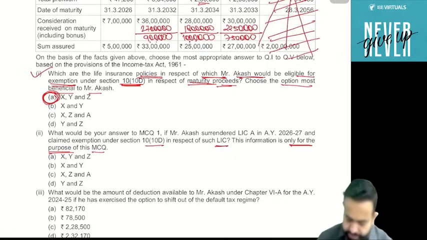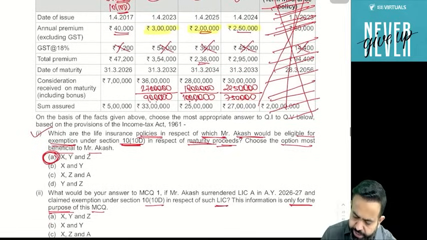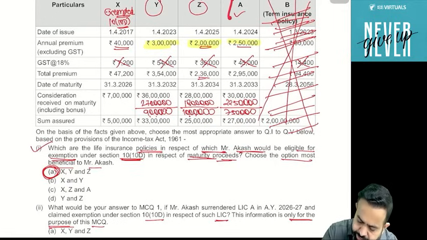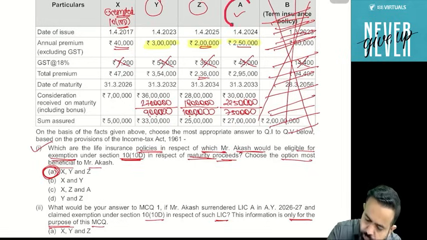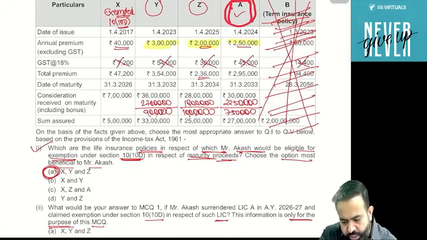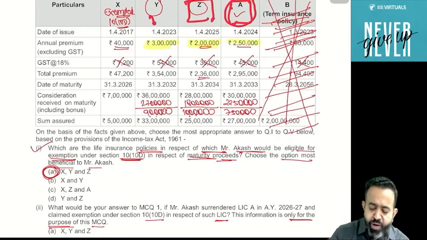For example, guys, assume Akash surrenders LIC A in the 2026-27 assessment year and claims exemption for A. Then he can now claim exemption for Z only. And can I say that Y will be taxable?